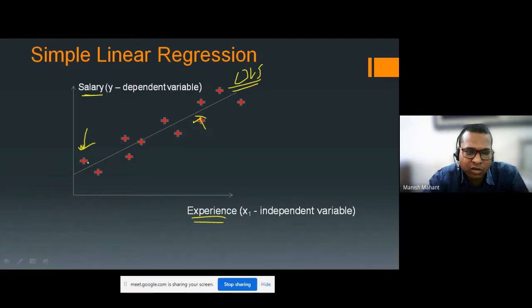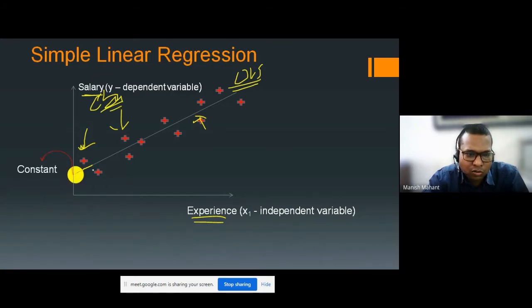Whatever data set we are using will come here as a scatter plot. The slope line we see here is the model predicted by our tool, and the red plus signs are the observed values.